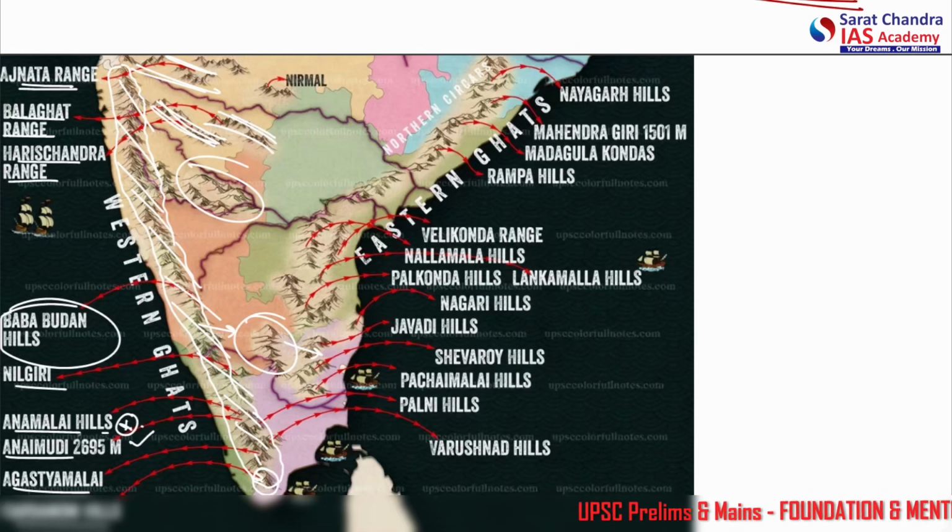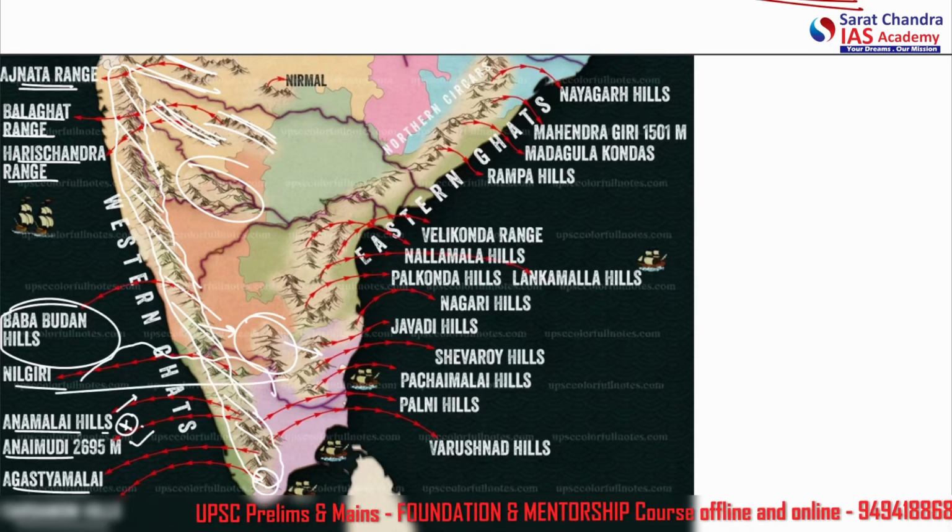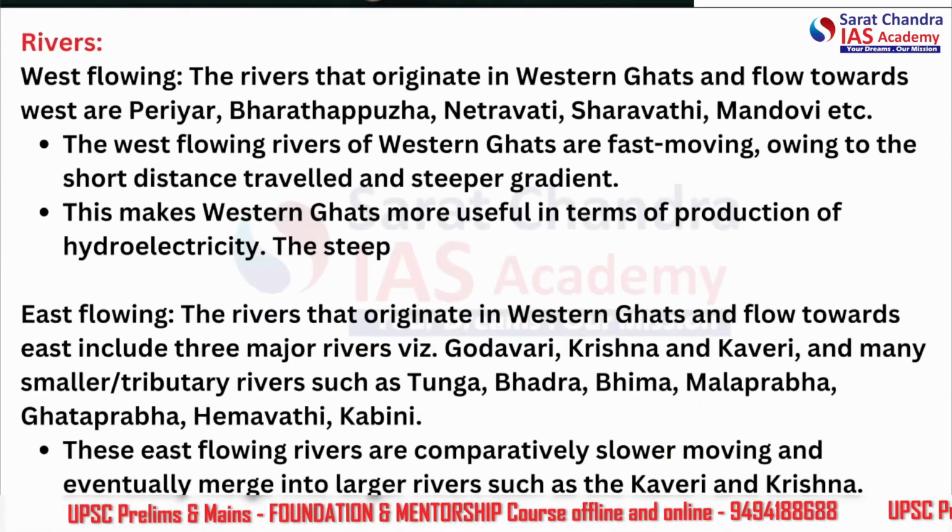Anaimudi basically means the head of an elephant. Alright, it looks like the head of an elephant. It looks like this. Alright. So let's move on to the rivers now.